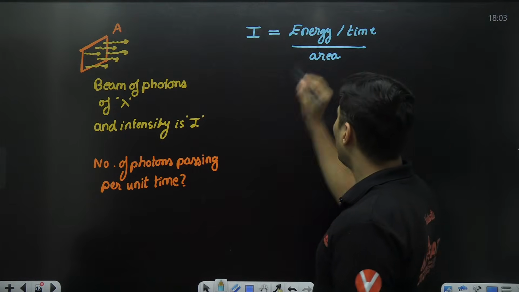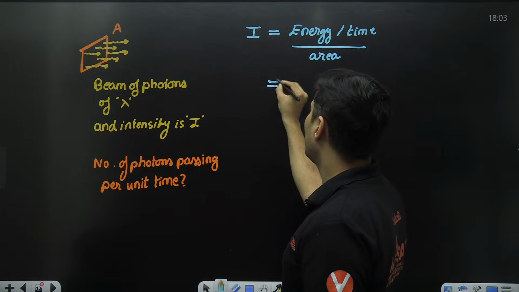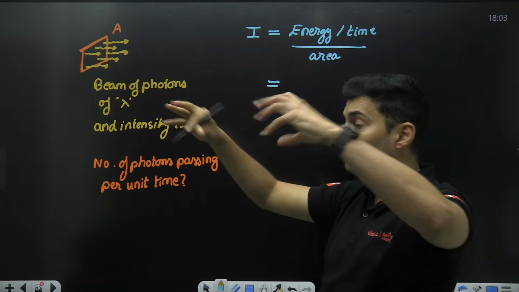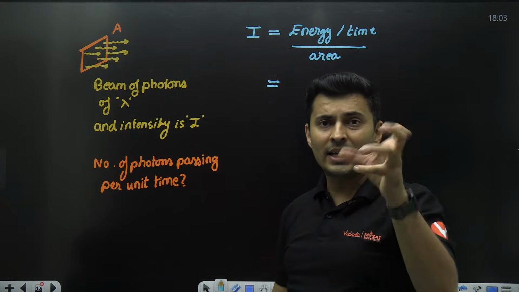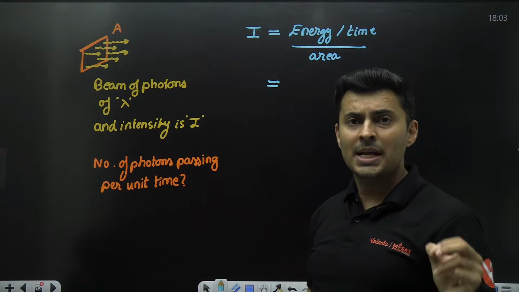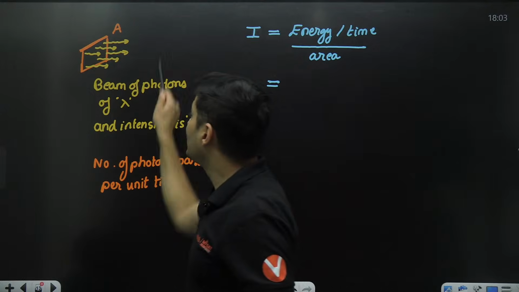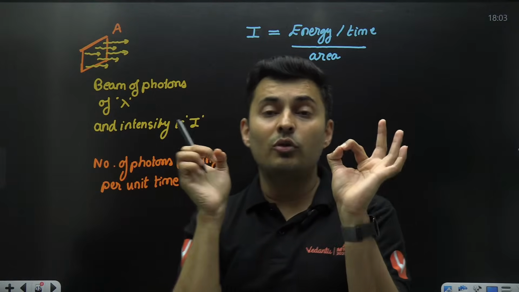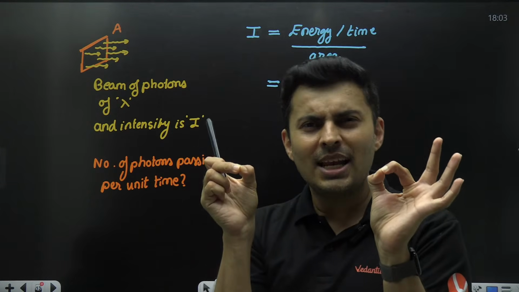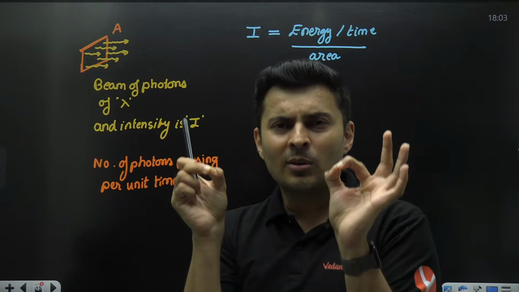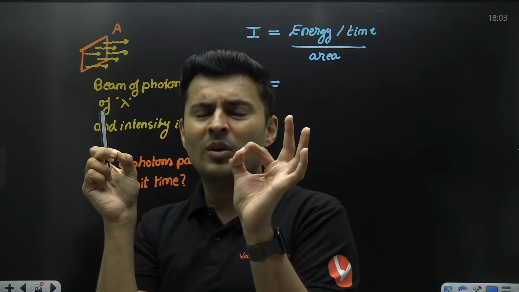Okay. So what do you mean by this energy? Whatever is this energy is the energy of that light which is flowing through that area per unit time. But remember, this beam of light is made of photons. Each photon will have some energy. 2 electron volt, 2 electron volt, 2 electron volt, just as my example.